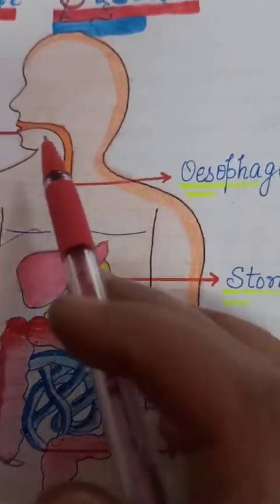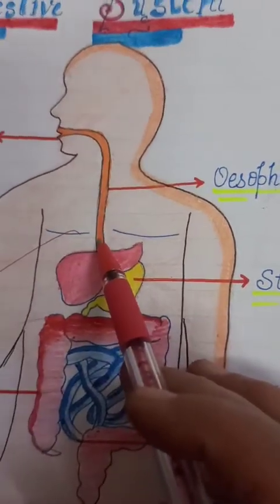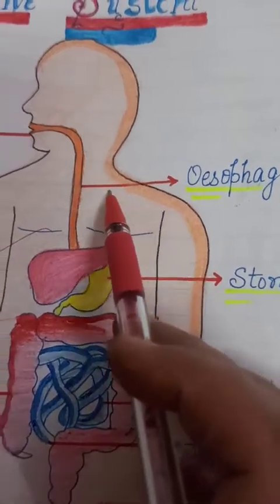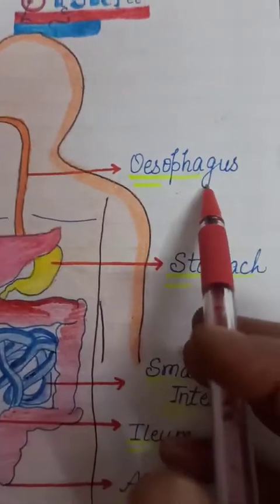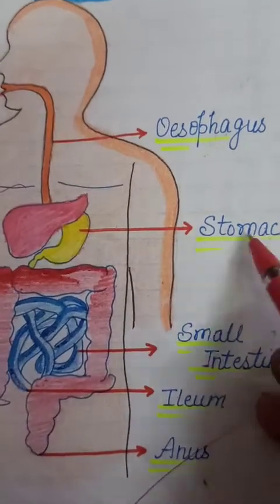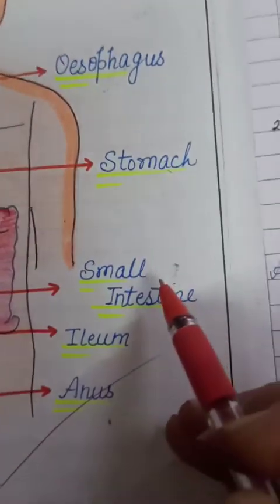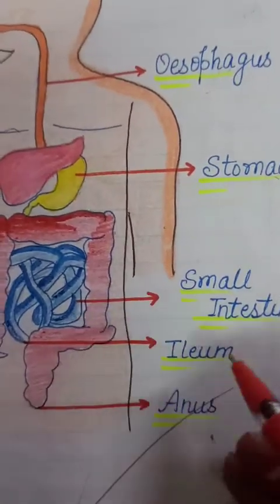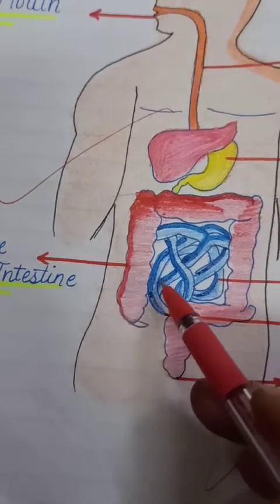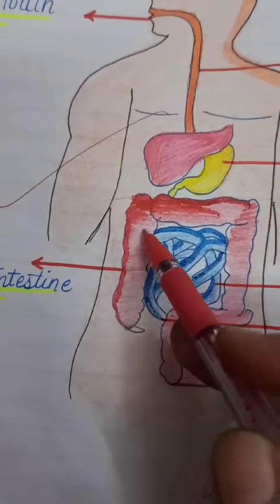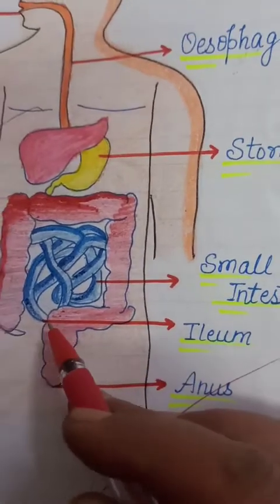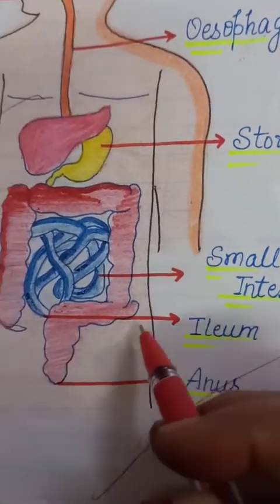Second is esophagus, which is the food pipe. Here also you have to draw a line to touch the esophagus and then write the name. In the same way, next part is stomach, then small intestine, then in your book it is written large intestine, and after this, the last part of large intestine is ileum.